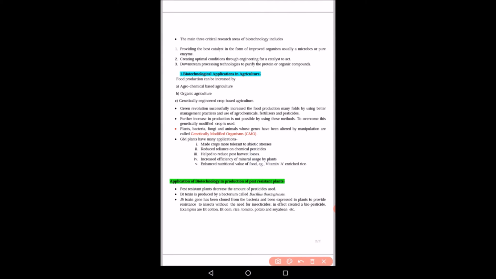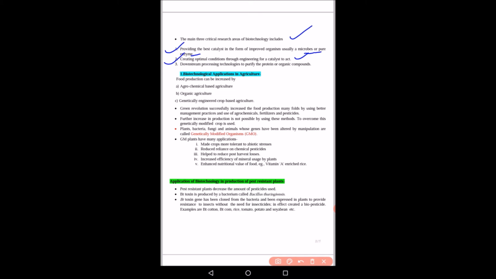The main three critical research areas of biotechnology include: first, providing the best catalyst in the form of an improved organism, using microbes or pure enzymes. Second is creating optimal conditions through engineering for a catalyst to act. That is how this catalyst acts in optimal conditions.